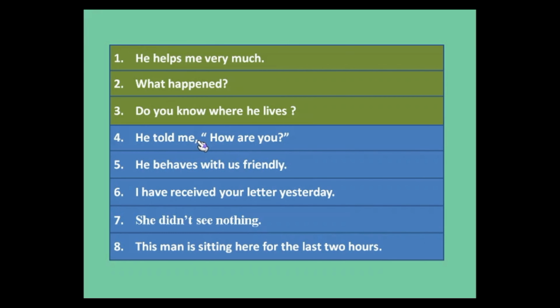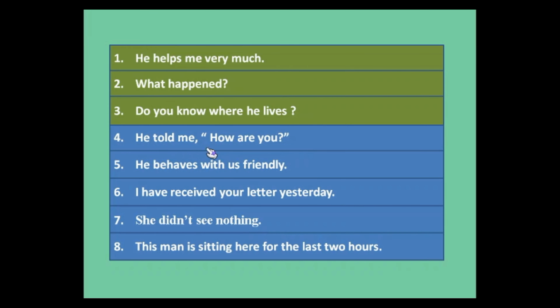He told me how are you. To tell means to inform or to instruct. So all assertive sentences are information and imperative sentences are instruction.